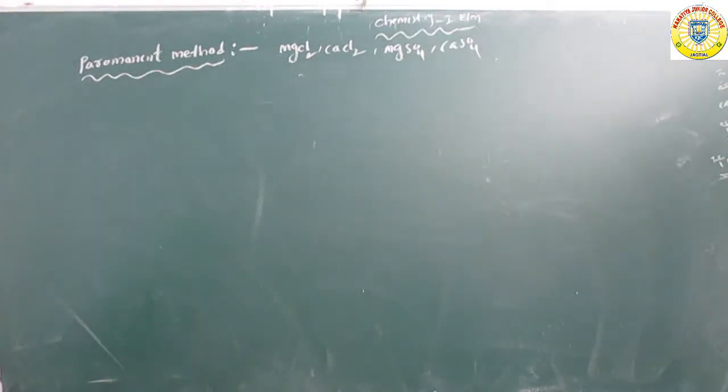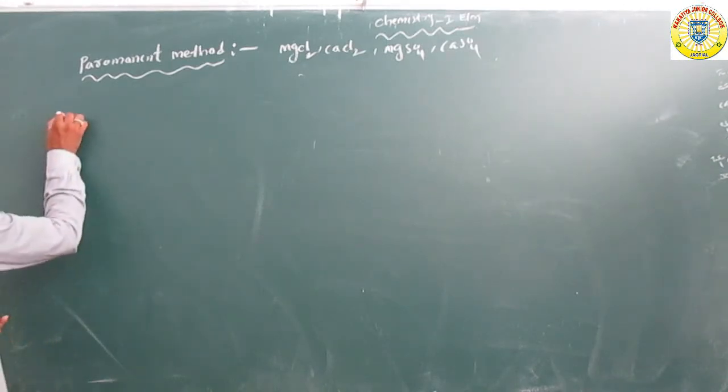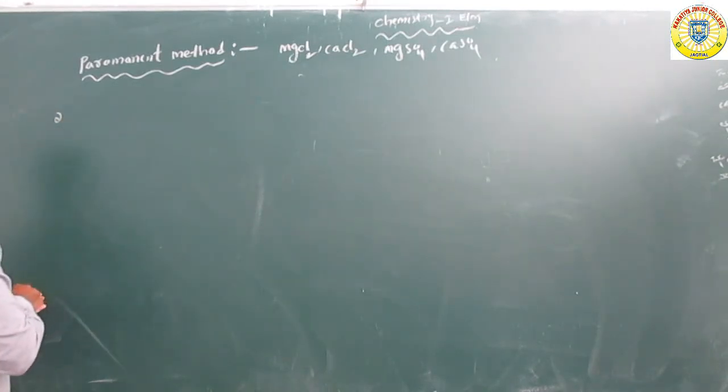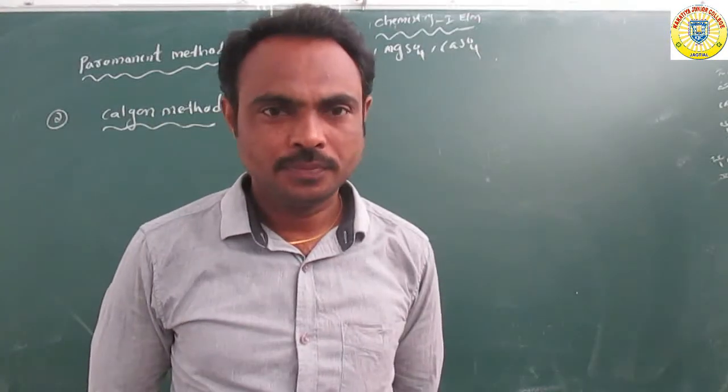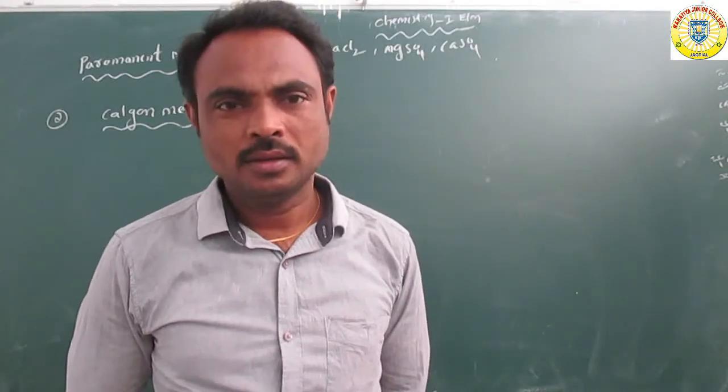Next, the second one, the Calgon method. Overall, the Calgon method is also used to remove the salts of magnesium and calcium from hard water.